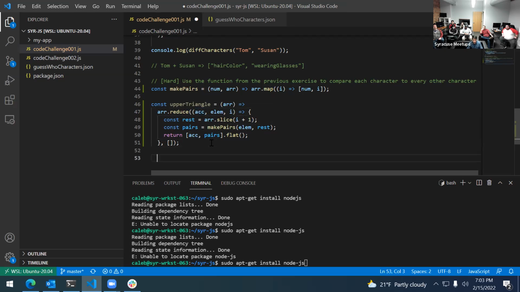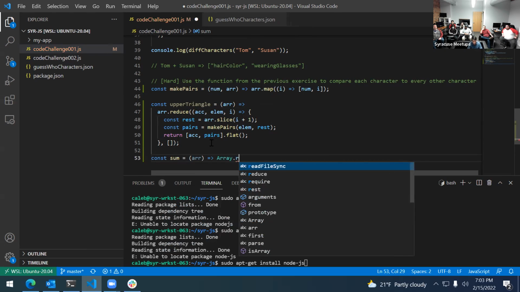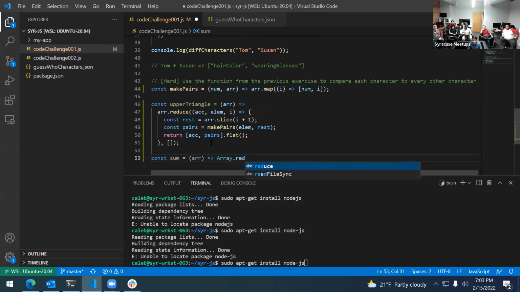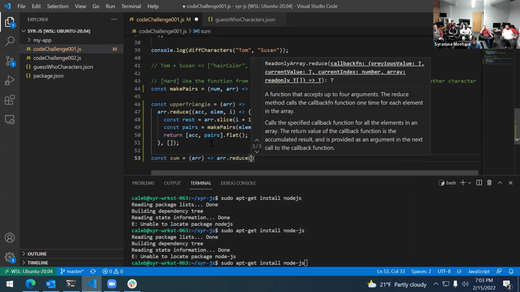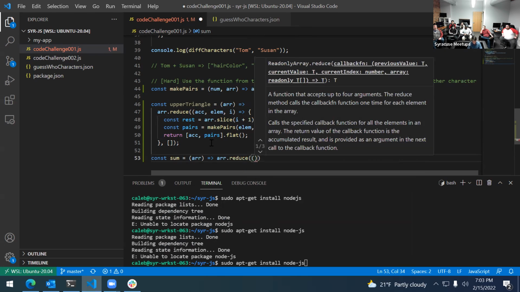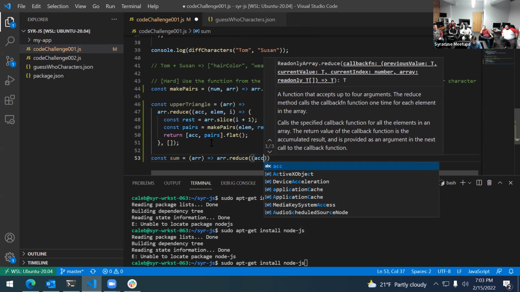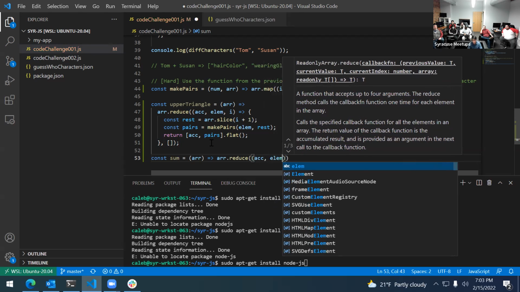A very common example you'll see for a reduce would be a sum function, which takes an array and returns the sum. You do array.reduce, and this is where you say, okay, I take the first item, which is my accumulator, and then I take my element in the array.